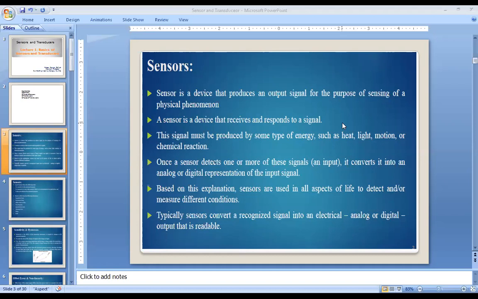Based on this explanation, sensors are used in all aspects of life to detect and measure different conditions. So there are huge applications of sensors in our real life. Basically, a sensor converts a recognized signal, that means a signal in the form of heat, light, motion, chemical reaction, and many more, into an electrical analog signal or a digital signal. Okay.